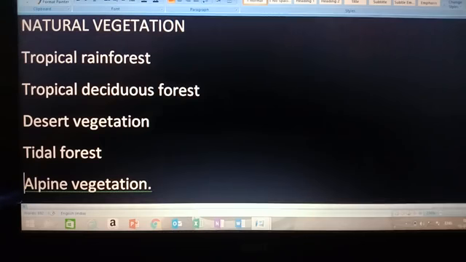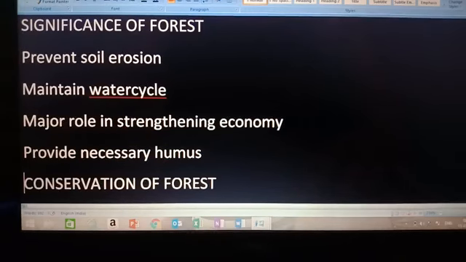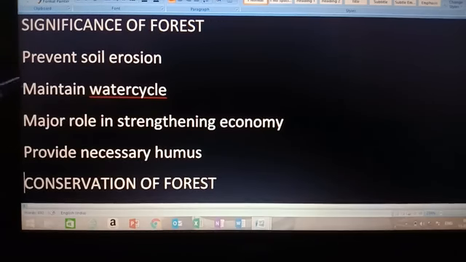Now, the next topic for discussion is the significance of forests. See, there are countless significances of forests, but we are discussing a few of them here. Like it prevents soil erosion. How does it prevent soil erosion? Because trees in the forest hold and bind the soil with their roots and help prevent it from eroding. They also maintain the water cycle. They play an important role in strengthening the economy by selling various types of timber and byproducts of the trees. Okay, now they also provide necessary humus.